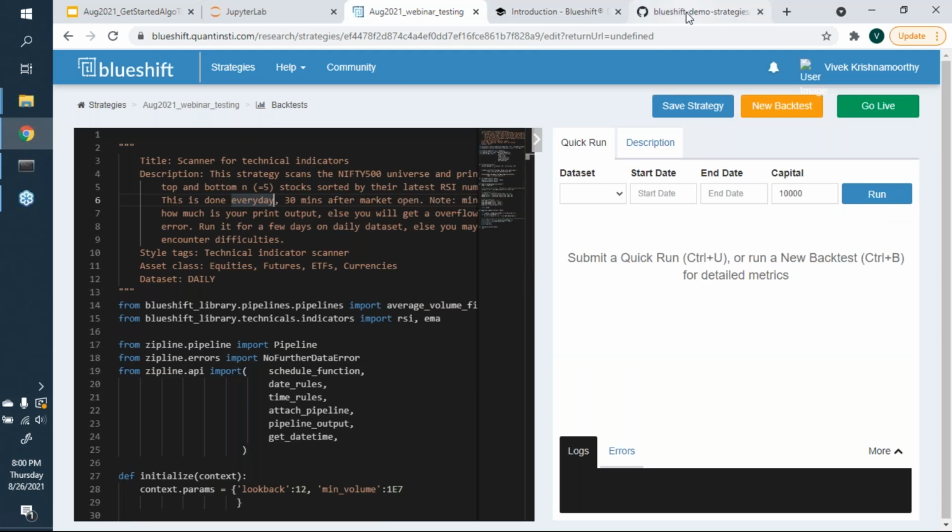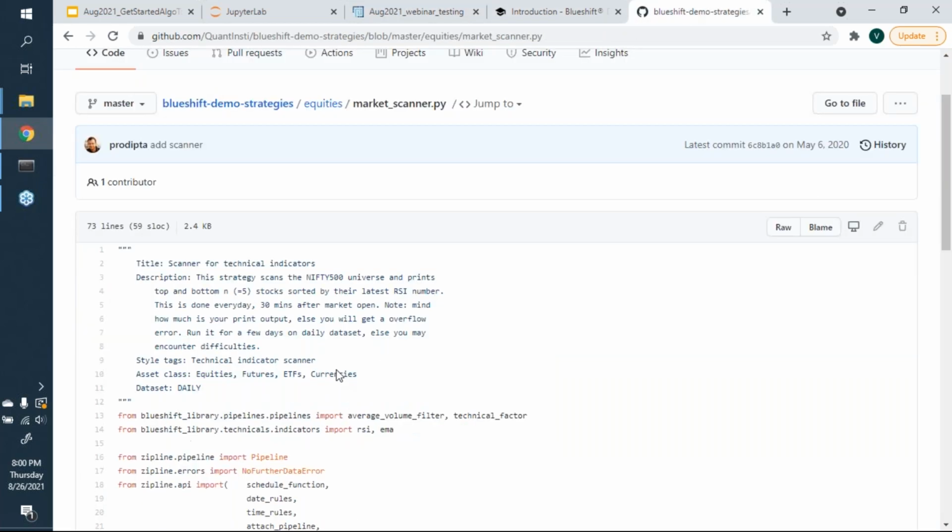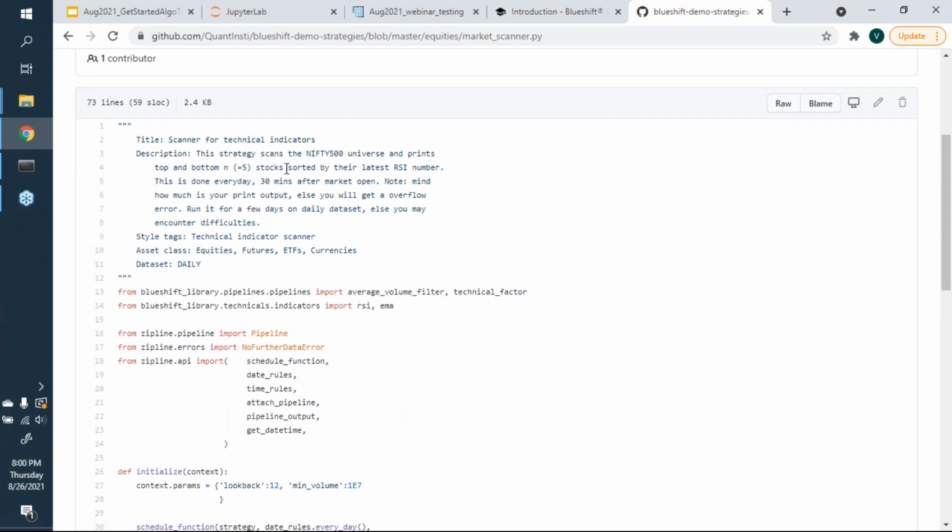What Market Scanner does is it scans the Nifty 500 universe and prints the top and bottom stocks sorted by their latest RSI numbers. For those of us who don't know what RSI is, it's a technical indicator which gives you a sense of how much a stock is getting bought or sold. A very high number tells you that it's overbought, and the indicator essentially tells you it's time to sell. And if the number is very low, it tells you that it's oversold and it's time to buy, right? This is done every day, 30 minutes after markets open.